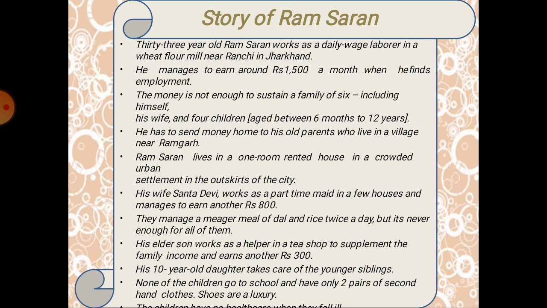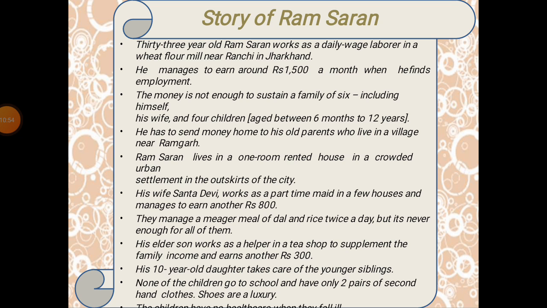Ram Saran is there, and his family is also settled. And you can find the younger kids are undernourished. Undernourished means they are not getting proper nutrition at all. Nutritious food is not given, and they have no access to health care at all. They don't have any healthcare facility of their own, and they just live their life with whatever they have. So like this, people also exist in our nation, my dear students.